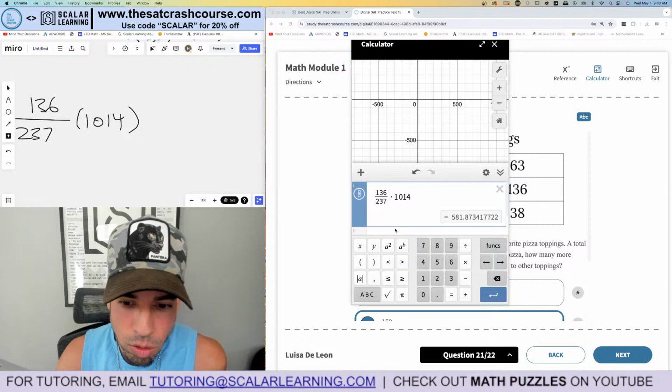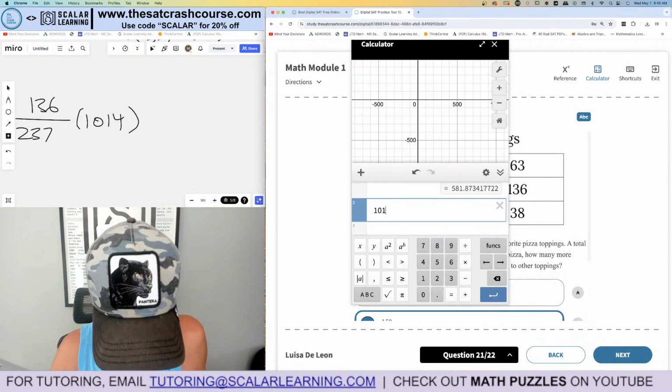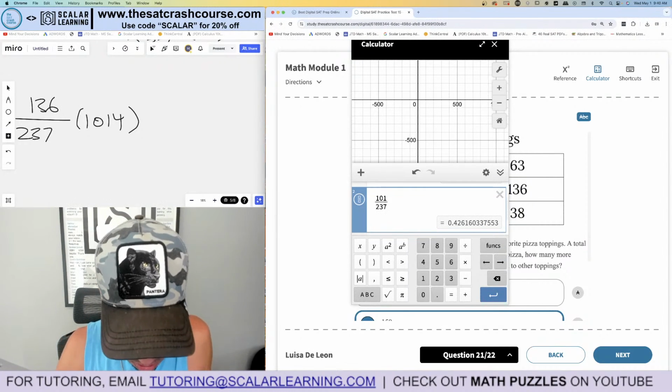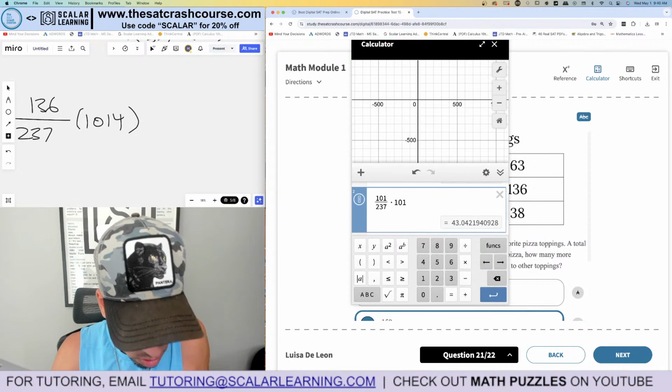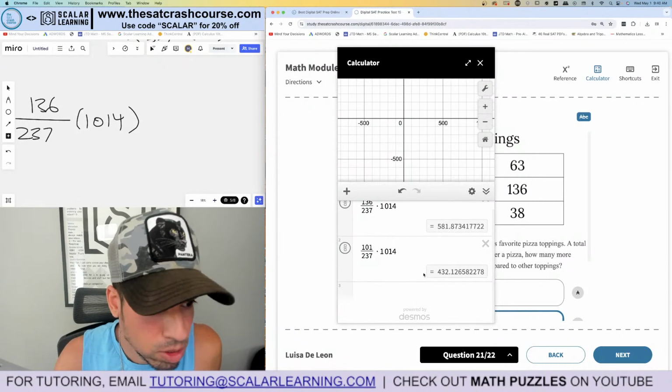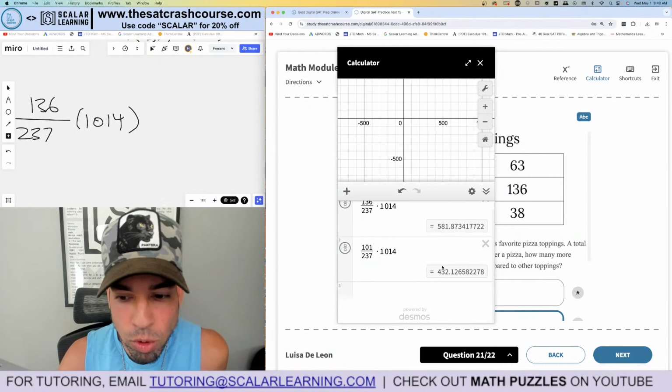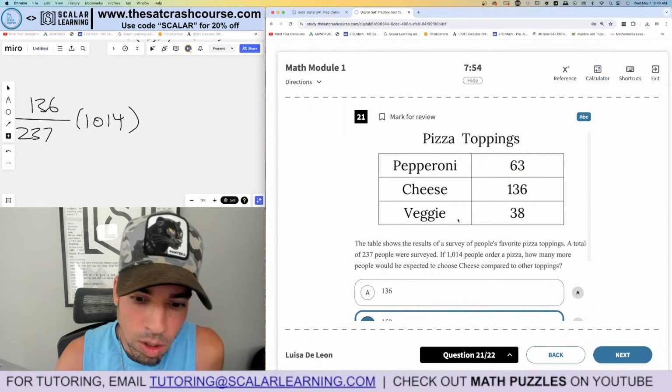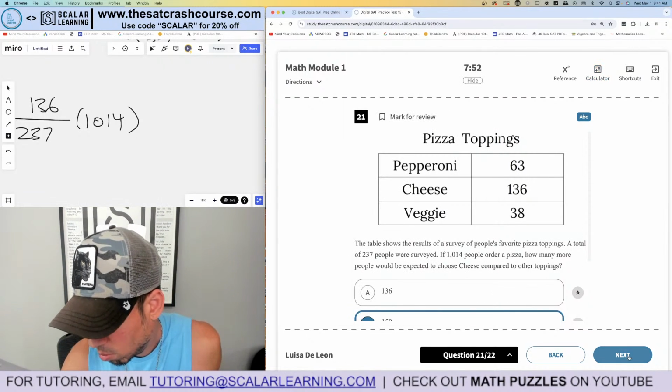101, yeah. And then the other one would be 101 over 237 times 1,014. Was it 237, right? Did I not? Yeah, I got that right. So that's the difference of these two: 581 minus 430. You can see it's about 150. So we're good. B is the winner. Boom, done. All right, 22.